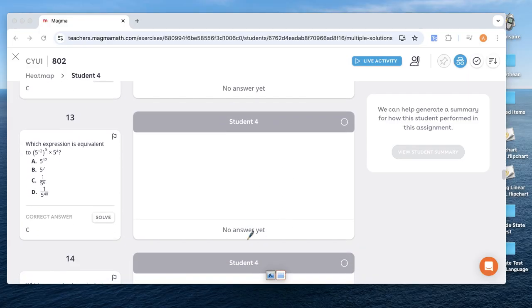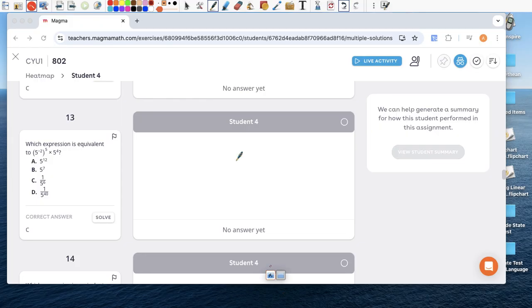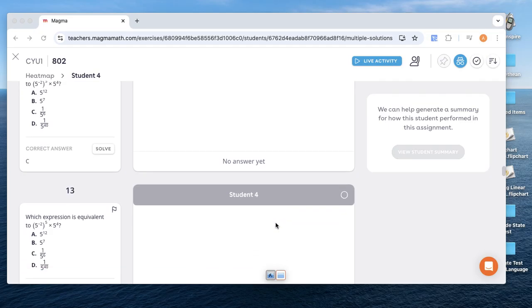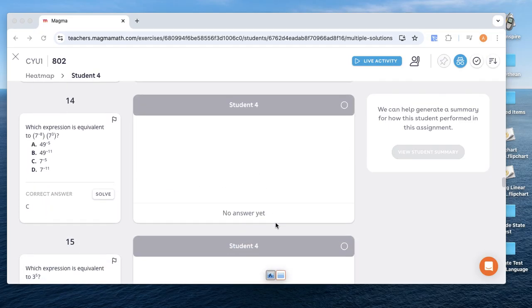13. More of these. Okay. 5 to the negative 2 raised to the 5th times 5 to the 4th. Negative 2 times 5 is negative 10. I think it's the same question. I think I just did that. Did I just do that? 12 and 13 the same? Yeah, it's exactly the same. What a waste. 14.